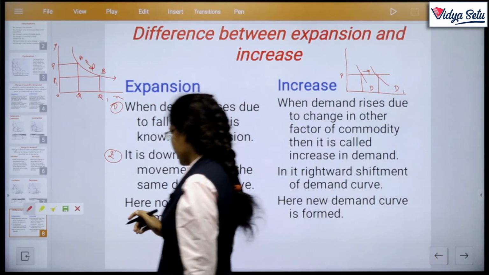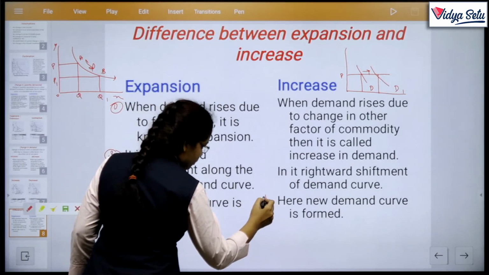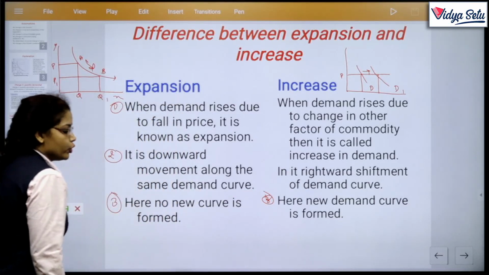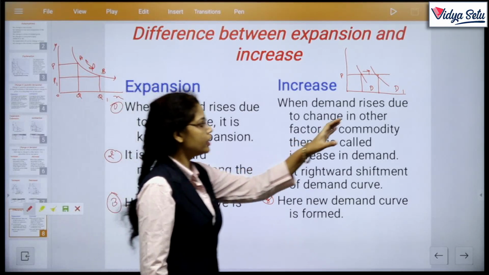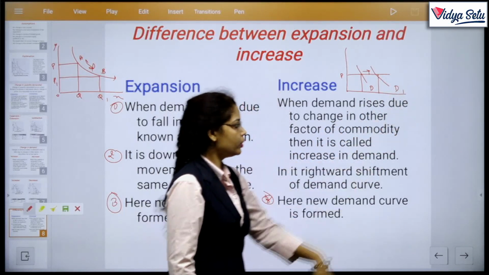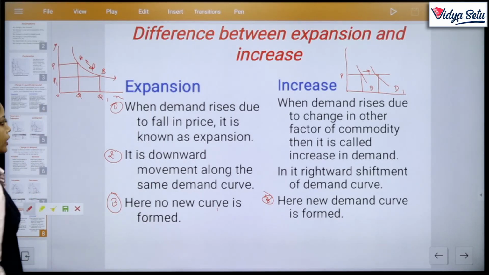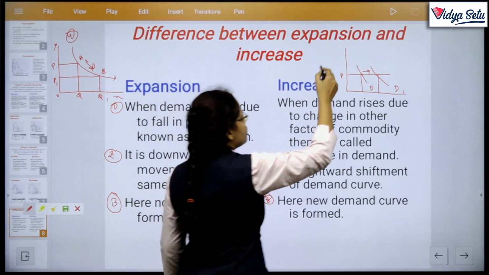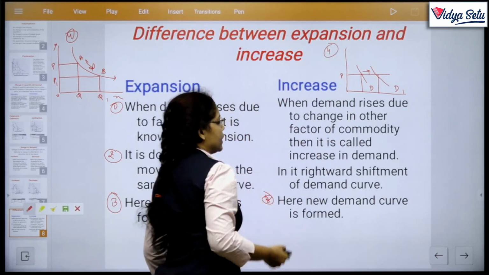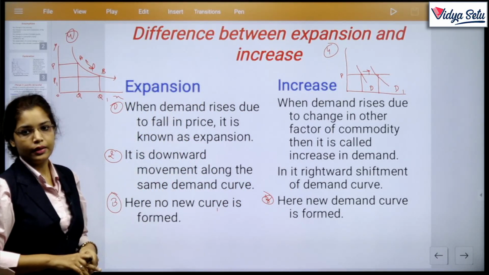Clear? Next one is third, and here a new demand curve is formed. Clear? We draw this. There is a new demand curve, but in expansion no new curve is formed. So there is no new curve. Okay. The fourth one is this. You may draw the curve also by separating the two parts. Clear?